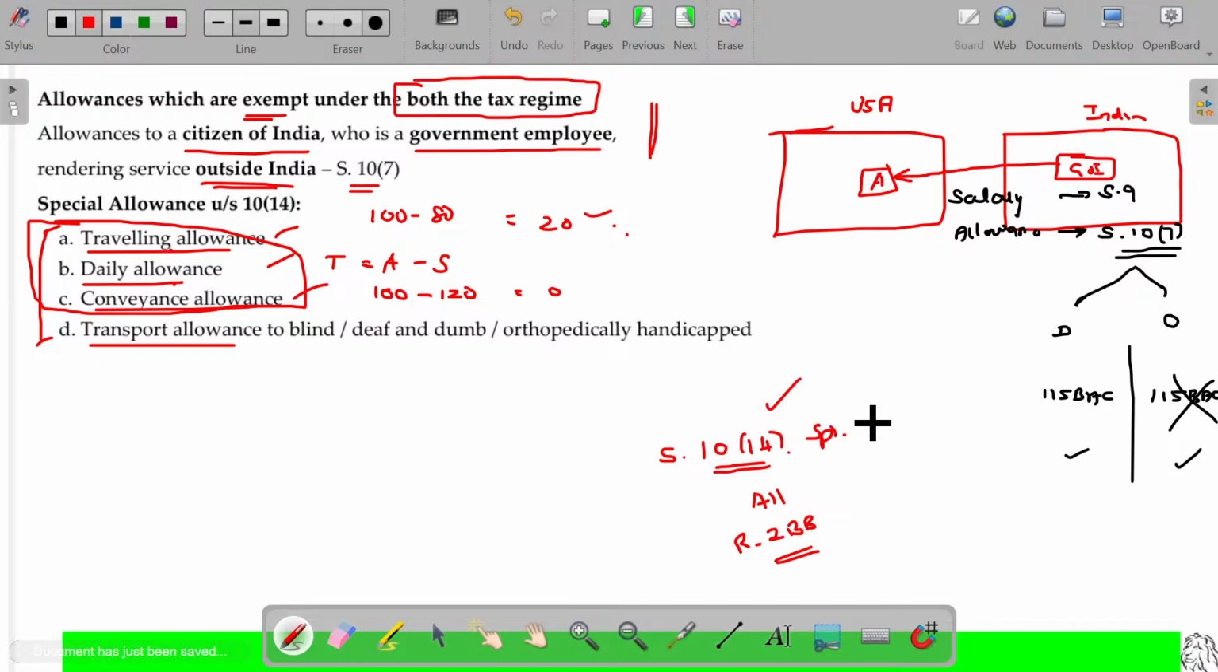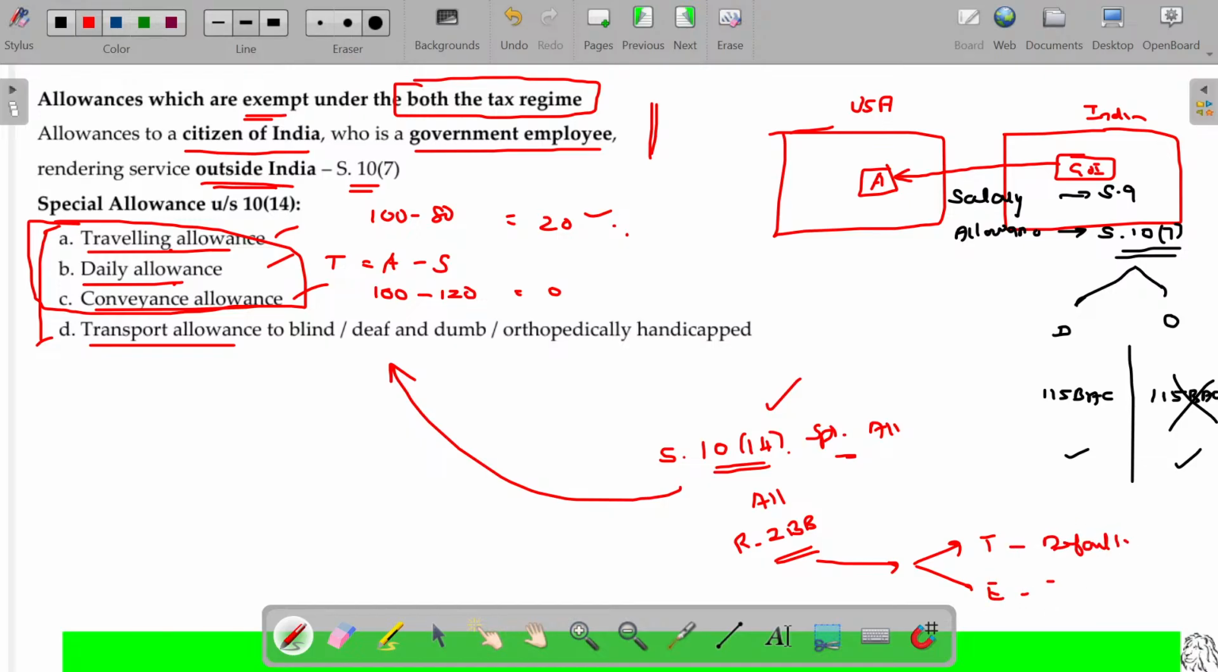These are called special allowances. In these special allowances, these four are totally different. Beyond that, leaving other things, that will be totally taxable under the default tax regime and exempted under the optional tax regime. Is that clear? To this extent.